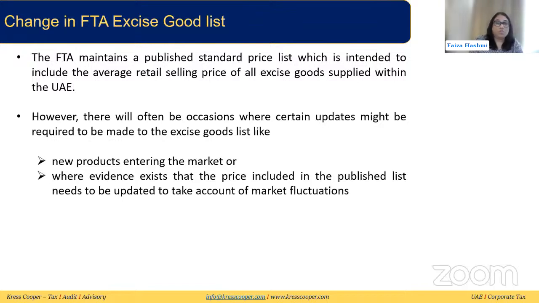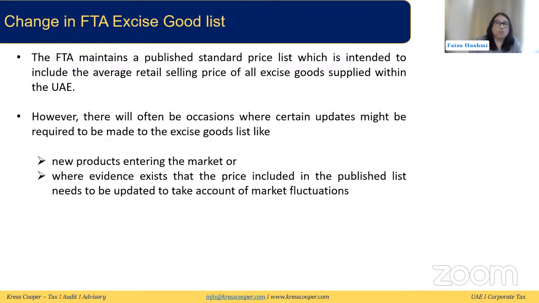Now the cases could be that a new product has come in, like I said, or that there is evidence of a market fluctuation or the price needs to be reduced. Because when the goods are automatically populated, if your good is not in the excise good list, it will not pop up there. So if it's a new product, you need to get it added. And if it's not a new product and the excise good price is already there, the FTA will not let you amend it downward, meaning you can only put in a higher price, which could be the selling price that you compare with the FTA excise good list, but you cannot go lower than that.